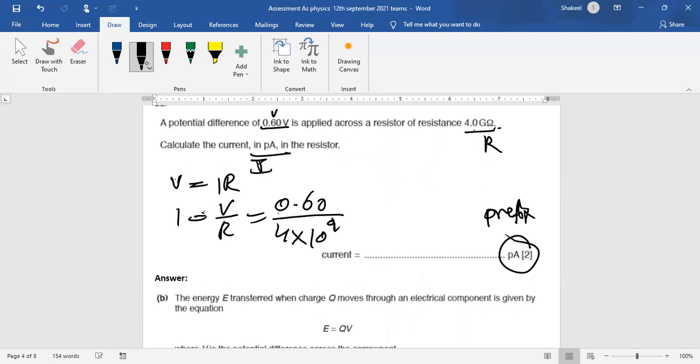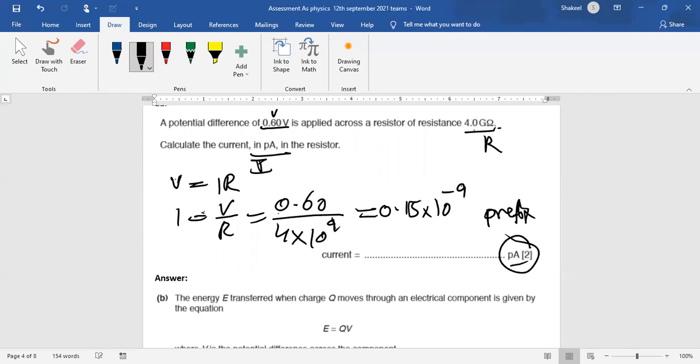When you simplify it, the answer will be 0.60 divided by 4, so it is 0.15 into 10 power negative 9.